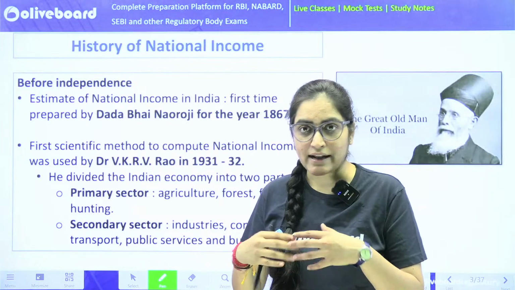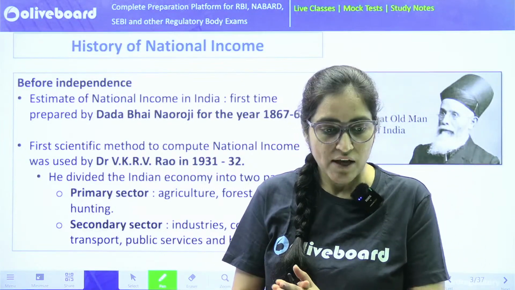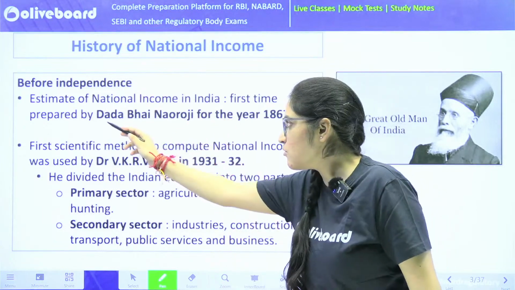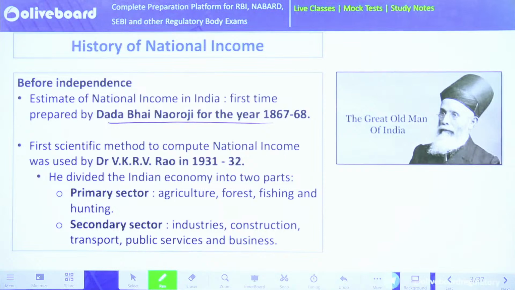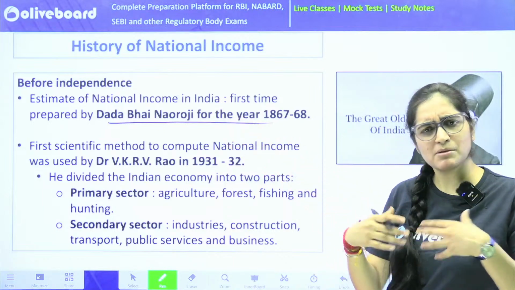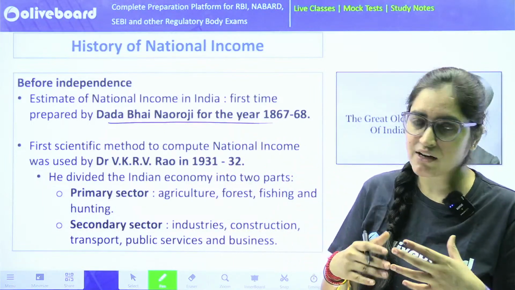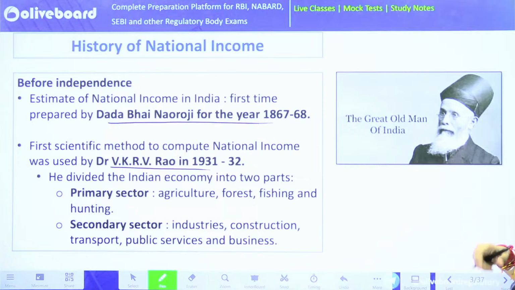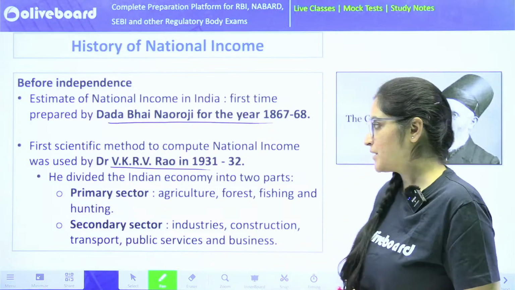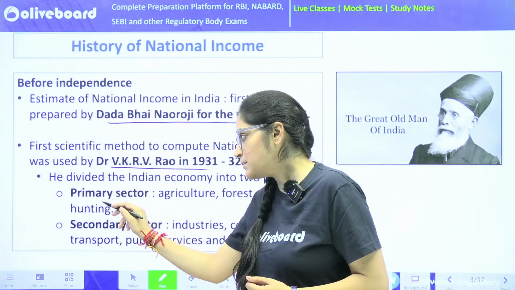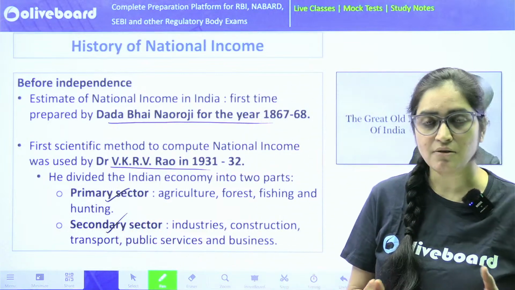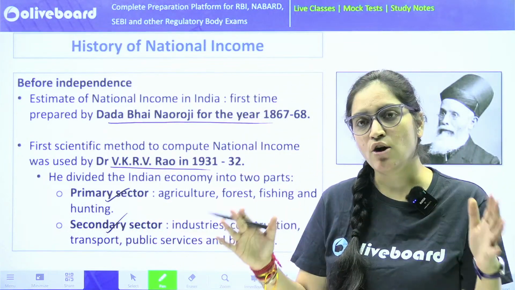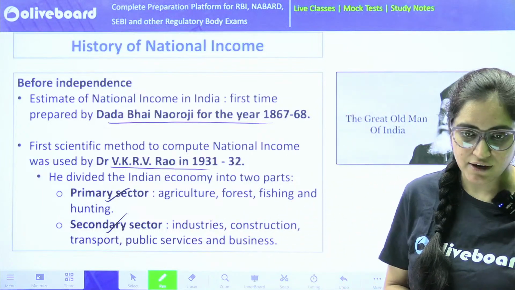Now, about the calculation history, how it was calculated earlier. Before independence, it was Dadabhai Naoroji who came up with the idea of national income accounting. He was the pioneer of this, but he was not able to compute it scientifically. Then came Dr. V.K.R.V. Rao. In 1931-32, he was the first to scientifically try to calculate our national income. He divided the whole economy into two sectors, primary as well as secondary. So that's how the division was done.